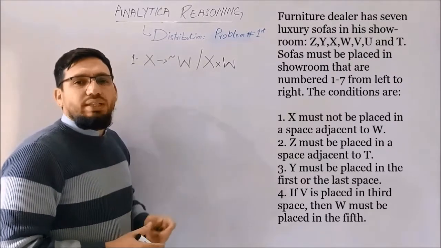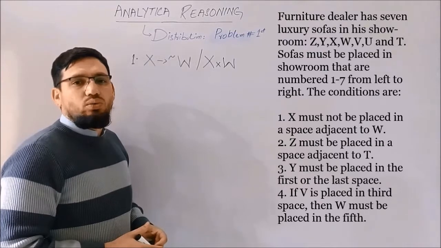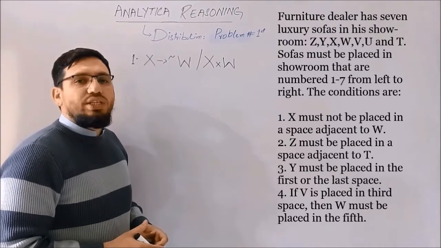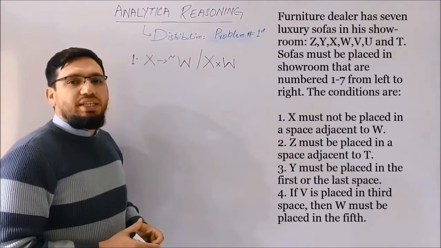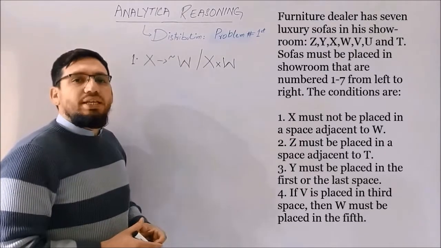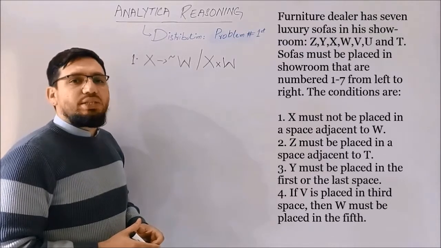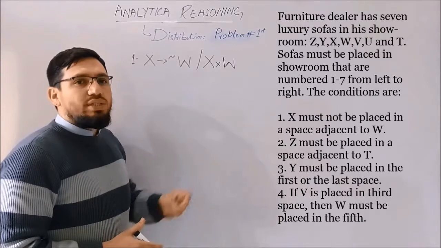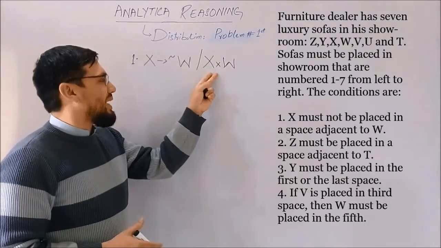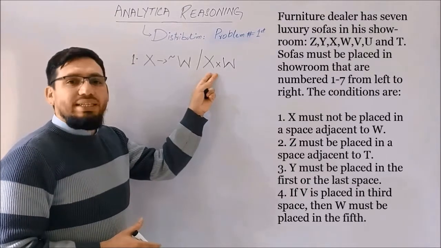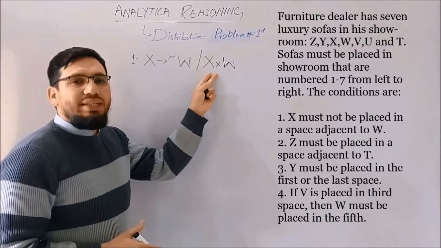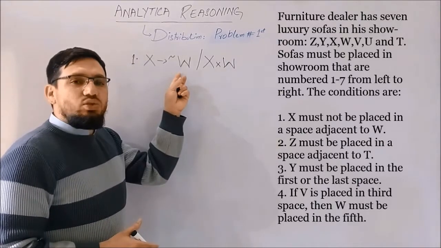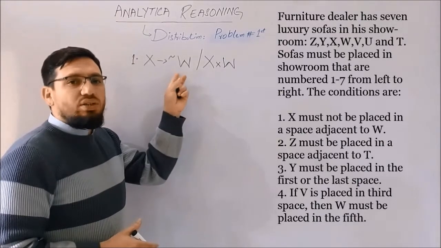But let me clear one thing: there is no hard and fast rule to follow the symbolic operators or standard symbolic operator which have been mentioned in various books, especially in the book of Copy and Coher. You can symbolize these restrictions as per your convenience and in a way that you can understand it easily. The second option, X cross W, can make a little confusion in evaluating the options, so I prefer this one. But still, it is your choice whether you go for the first or second one.